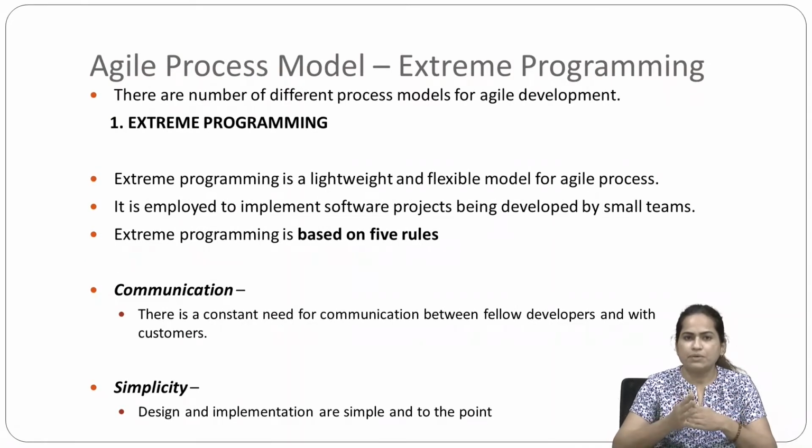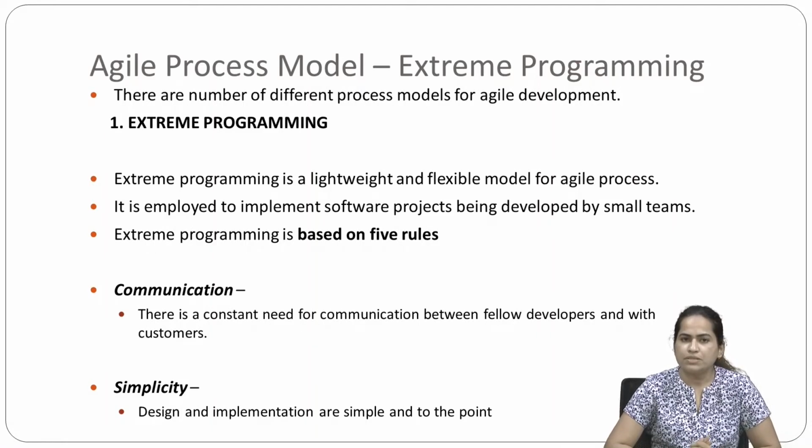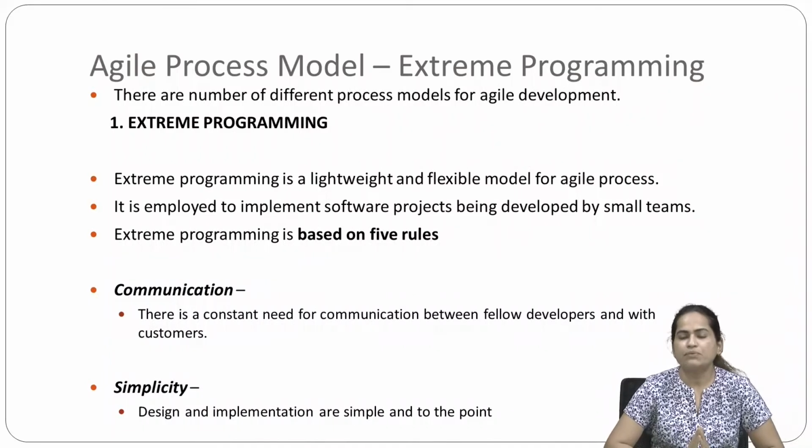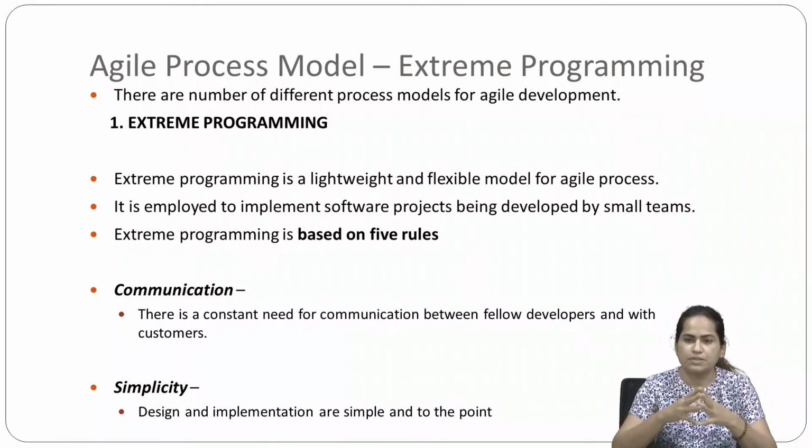Now we are going to see different agile process models. We have a number of models. The first model given to you is extreme programming. As the name suggests, it is the software process model which uses extreme programming. Now what do we mean by extreme programming? Extreme programming is a lightweight and flexible model for the agile process. It is employed to implement software projects being developed by small teams.